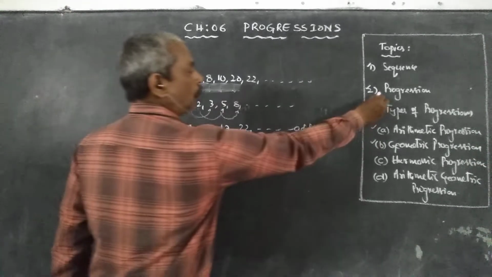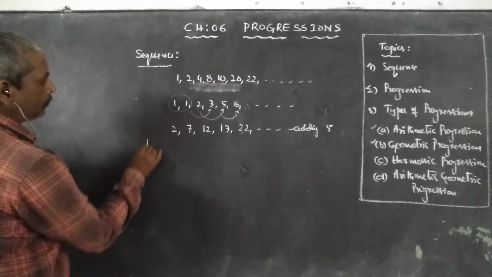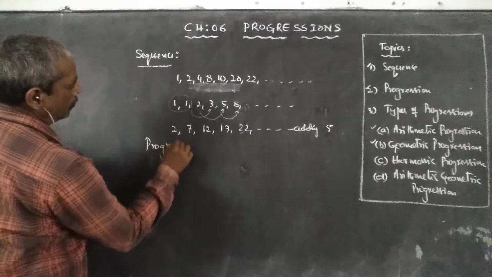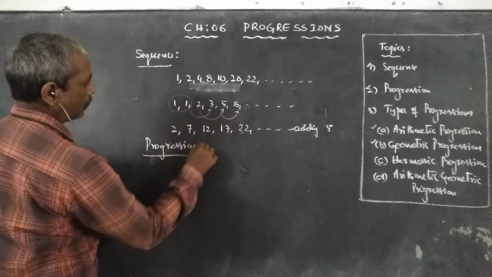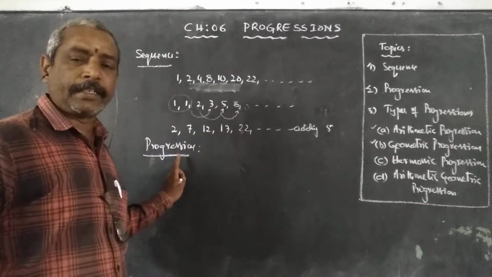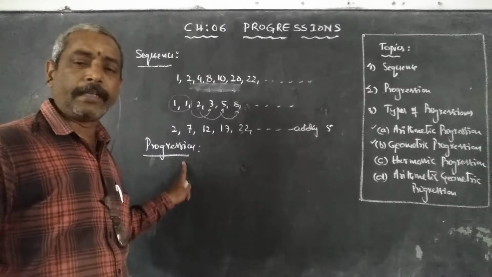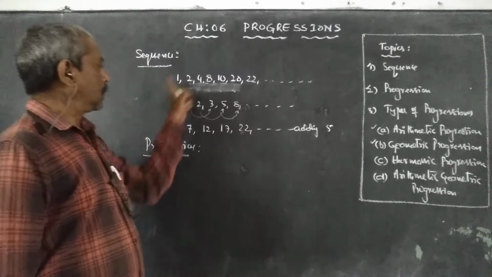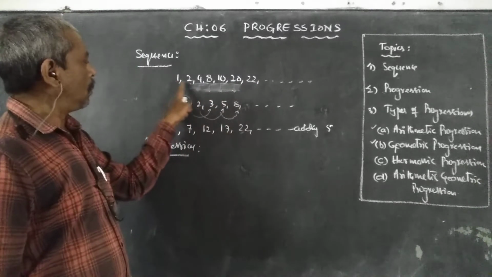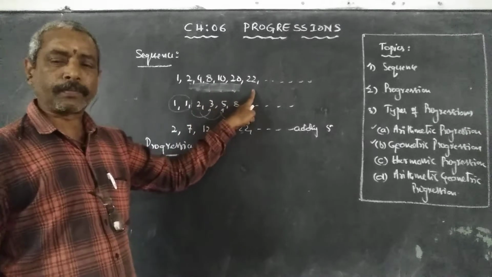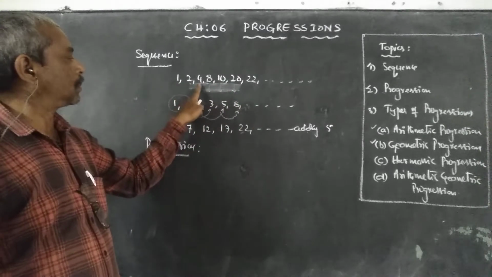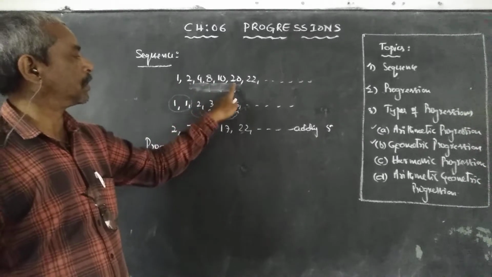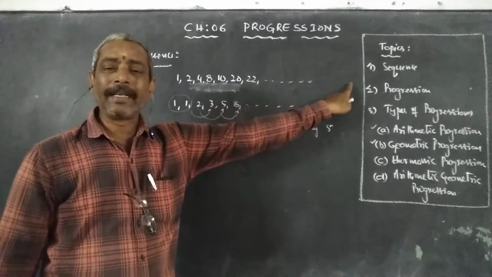Okay, next, progression. A progression is a sequence in which every term, so in the sequences, all these numbers we consider as terms: first term, second term, third term, fourth term, fifth term, sixth term, seventh term, and so on, n terms.